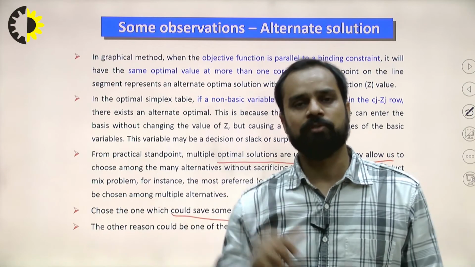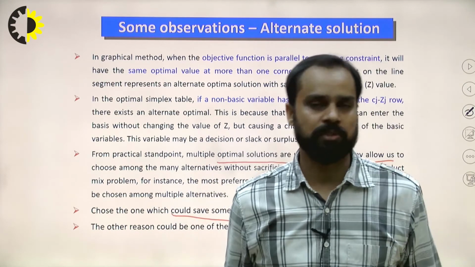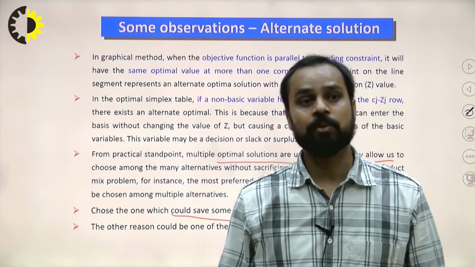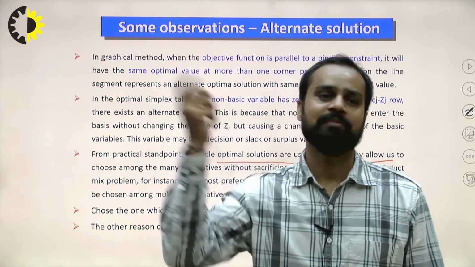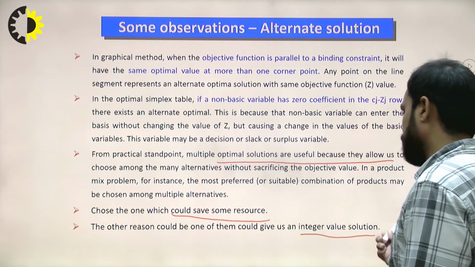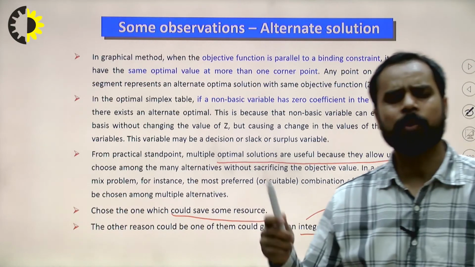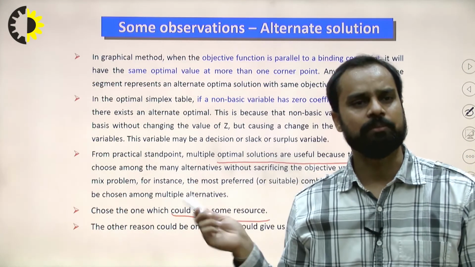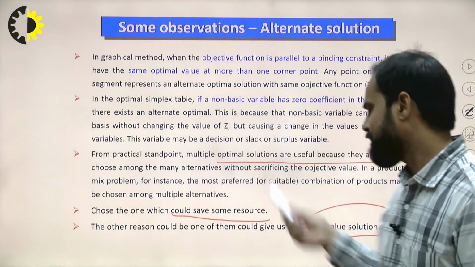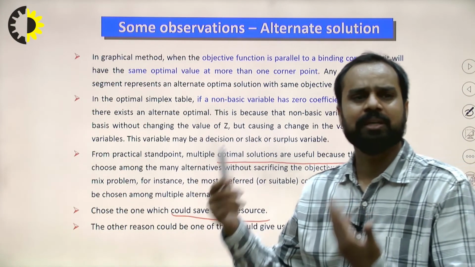In solution 1, the unutilized resources are 6, meaning we have saved 6 resources while finding the optimal value. The other reason is definitely the integer value solution, because in operations research we are generally talking about men, machines and goods. So goods, men, machines are always in integer form.